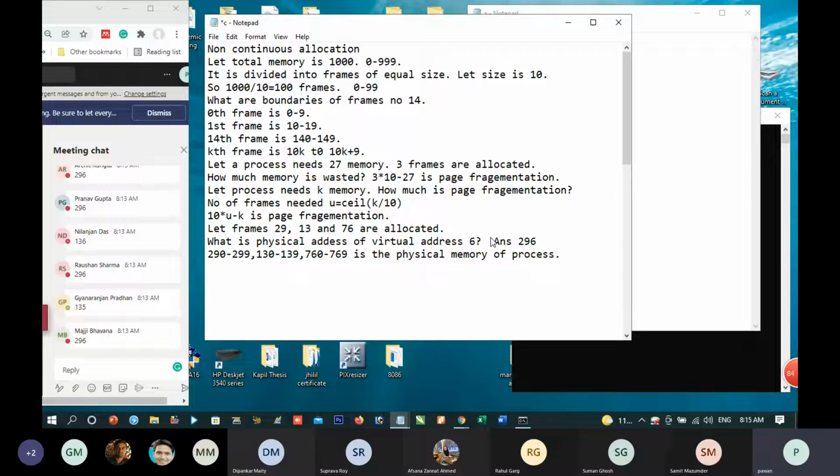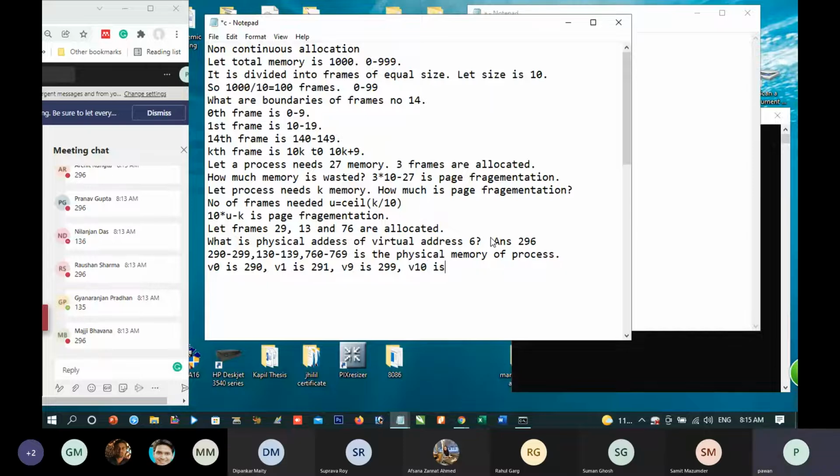So you can see here, a process needs 27 memory. It means it has 27 variables. Where is variable number 0? Variable number 0 is 290. Variable number 1 is 291. Variable number 9 is 299.